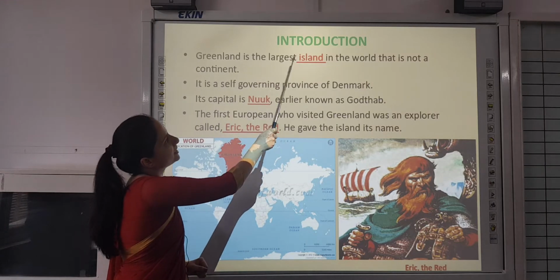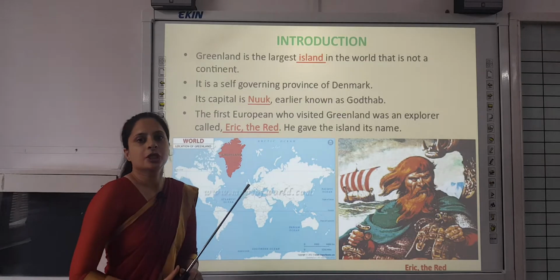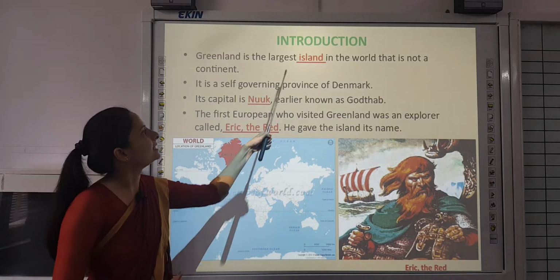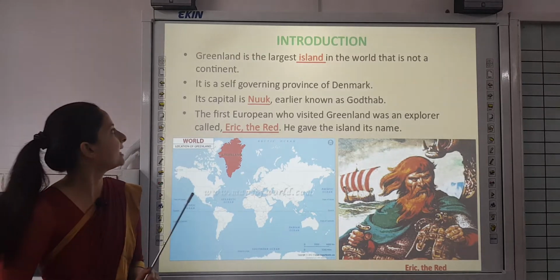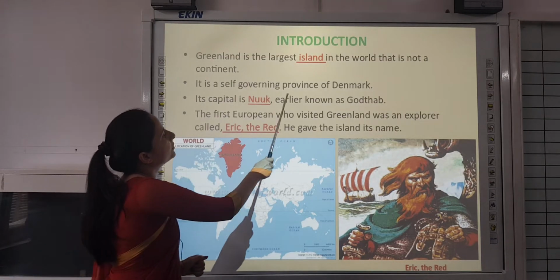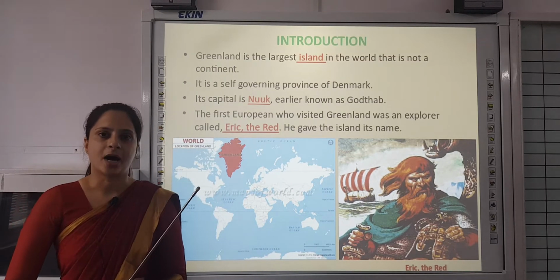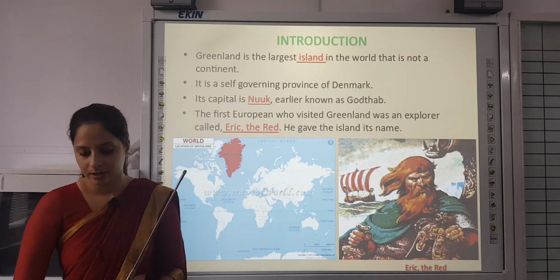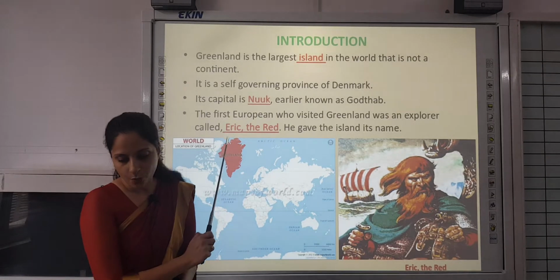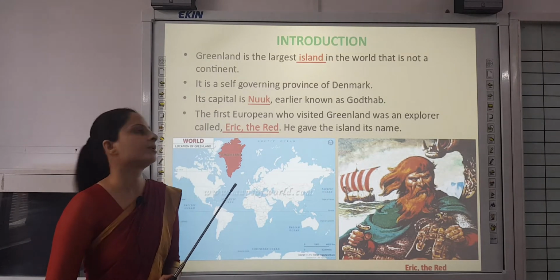Greenland is the largest island in the world that is not a continent. Children, you must understand that Greenland is an island. An island is covered with water on all sides. It is a self-governing province of Denmark. Though away from Denmark, it is a self-governing province of Denmark. Province: it is a large section of a country which has its own administration.